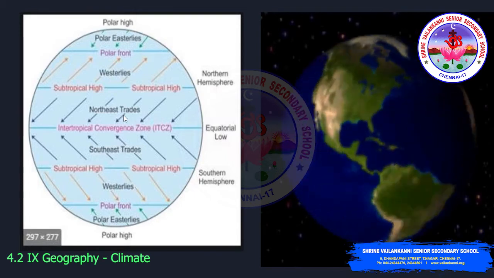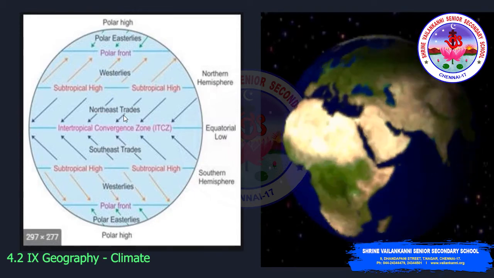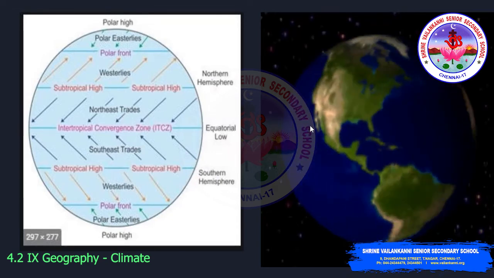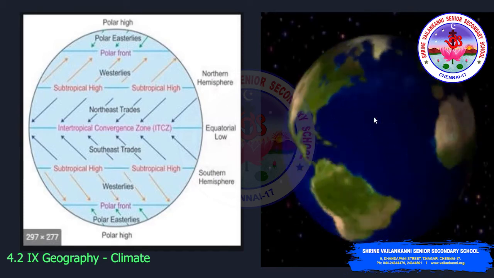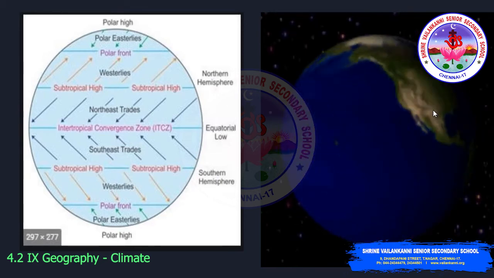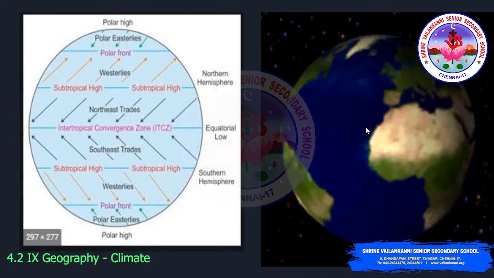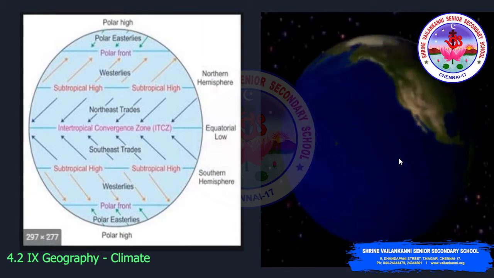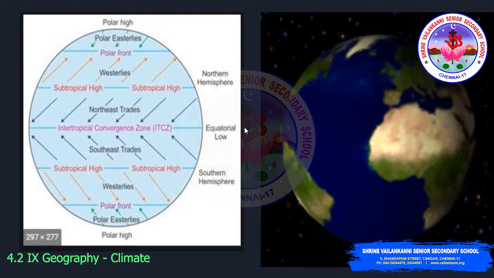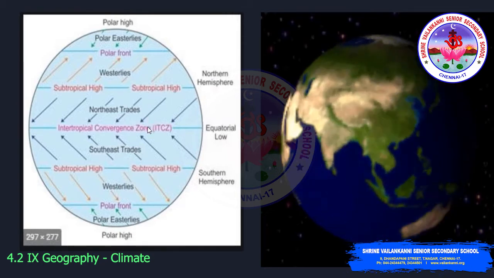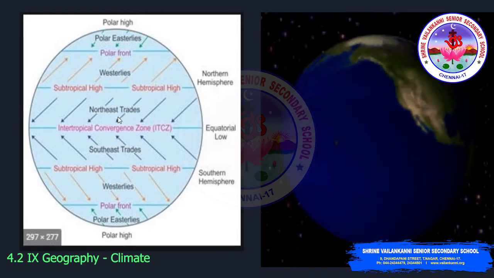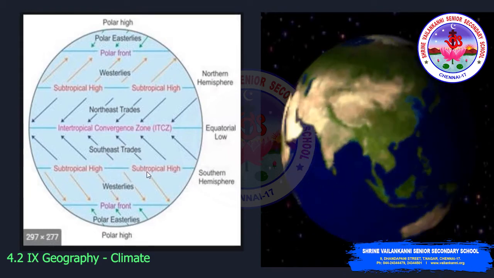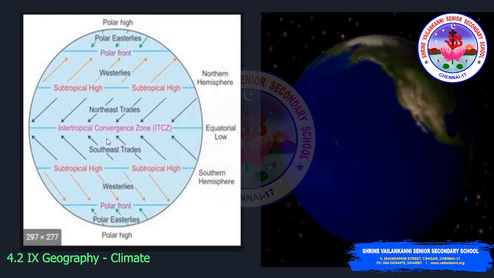So what is the Coriolis force? This Coriolis force is an apparent force caused by the Earth's rotation. We know Earth is rotating from west to east. As it rotates, this force is responsible for deflecting winds towards the right in the northern hemisphere and towards the left in the southern hemisphere. This is also known as Ferrel's law. So due to this, from the subtropical high pressure to the equatorial low pressure, the wind will be deflecting towards the right in the northern hemisphere, and towards the left in the southern hemisphere.